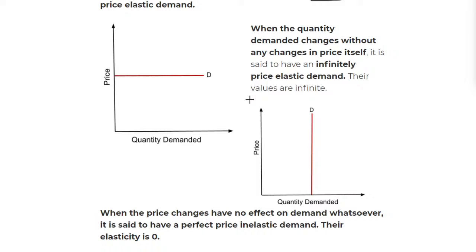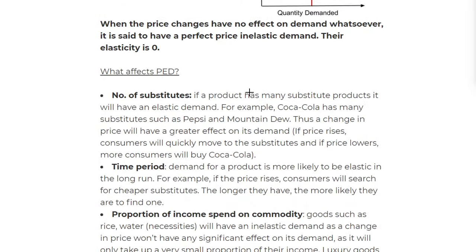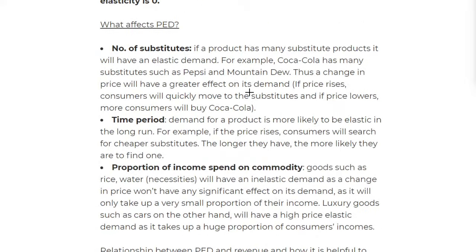Now, what affects PED? We're looking at the factors that affect the PED. The first one is the number of substitutes. If a product has many substitute products, it will have an elastic demand.